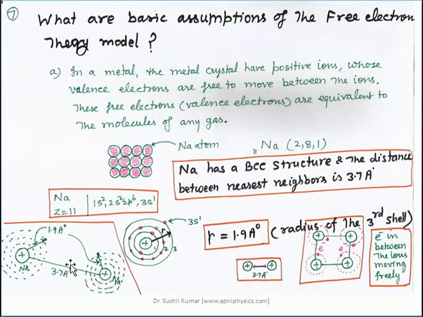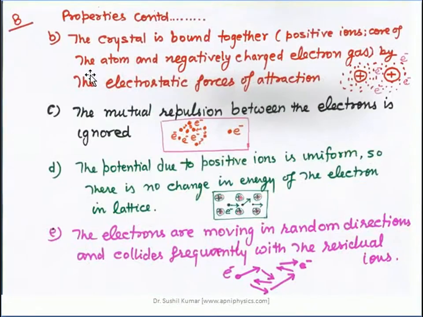Because this is 3.7 angstrom and the electron is only at 1.9 angstrom radial distance, with the second atom at this position. So this electron can move in between these two atoms of the lattice. It means this electron can move between the atoms, between the ions. So this is the main idea of the free electron theory of gases.